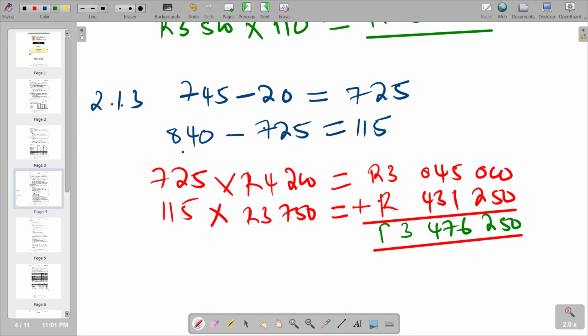So that becomes the total indicating the valuation of stock using first in, first out. So we move on to the next part of our question.